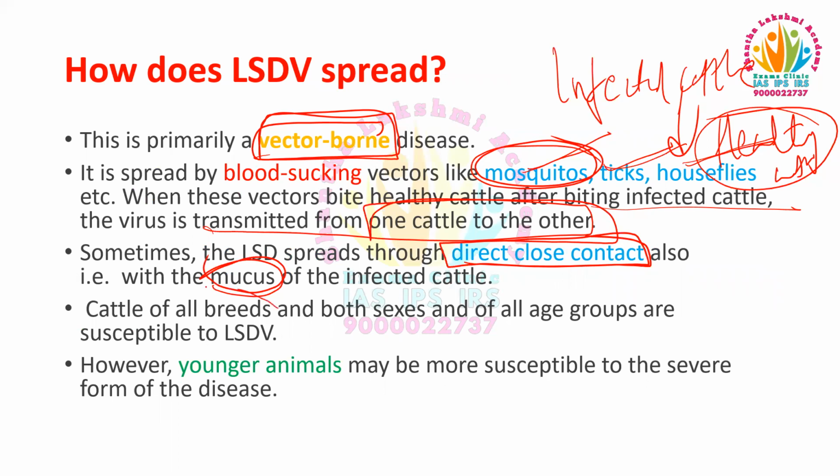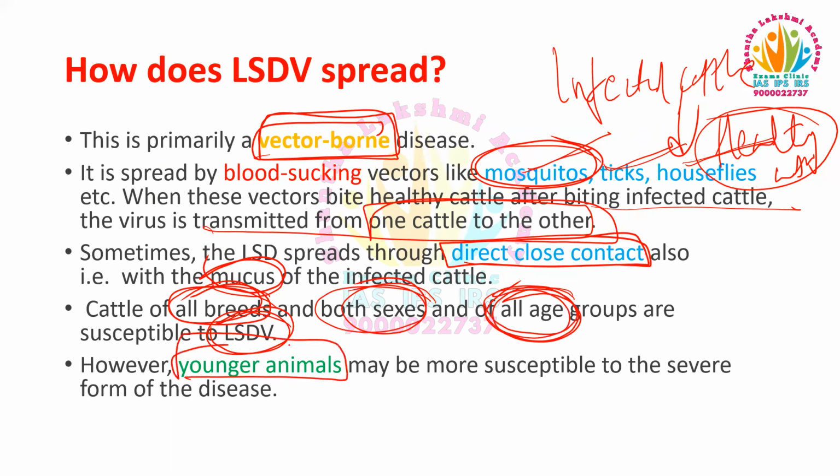Cattle of all breeds, both sexes and of all age groups are susceptible to this lumpy skin disease virus. However, younger animals may be more susceptible to the severe form of this disease. So how does the virus spread? It is a vector-borne disease, spread through vectors like mosquitoes, ticks, houseflies, etc., and also through direct close contact. All breeds, both sexes and all age groups are susceptible, and mainly the younger animals are more susceptible.